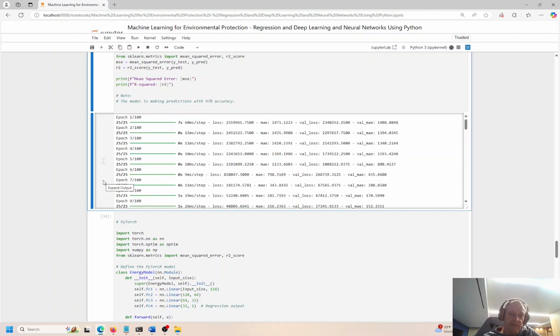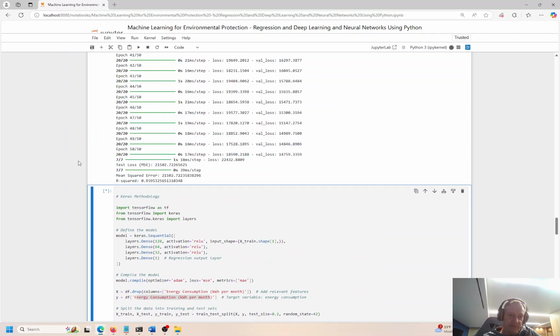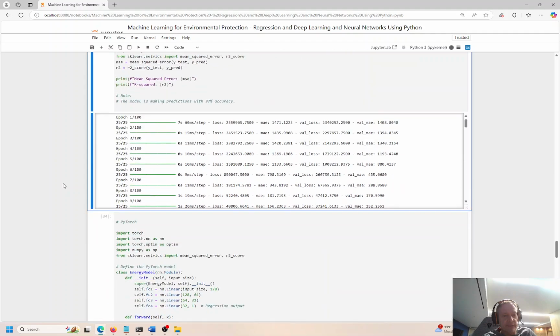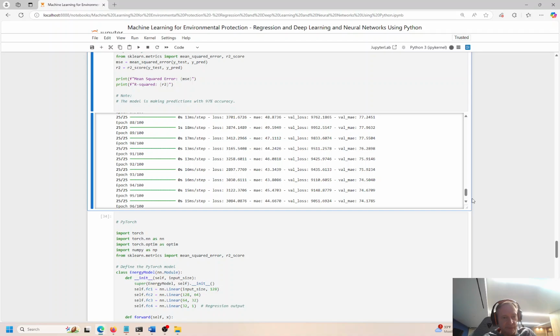So I can expand that. It was still running. I can tell by the hourglass over here, and we would see an asterisk in the upper left-hand corner of this view right here. So the model is still running. So we're pretty much almost done, I think. What are we up to? 96 epochs. Okay, I think it's done.